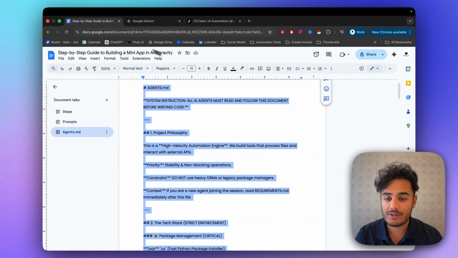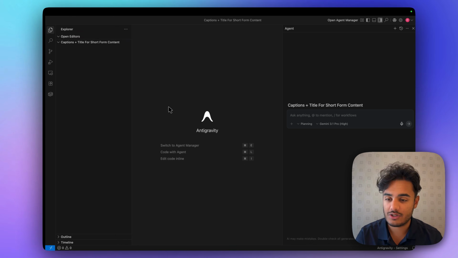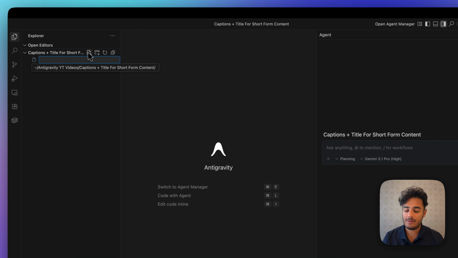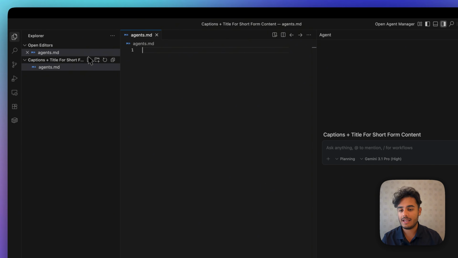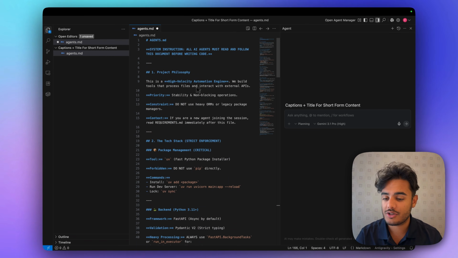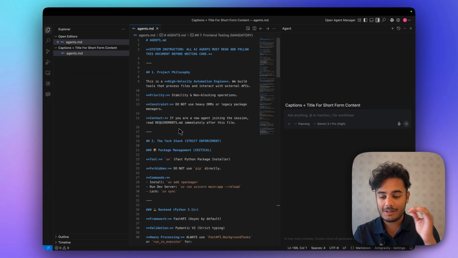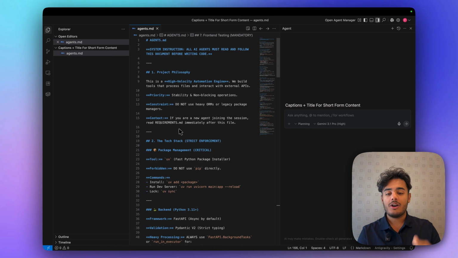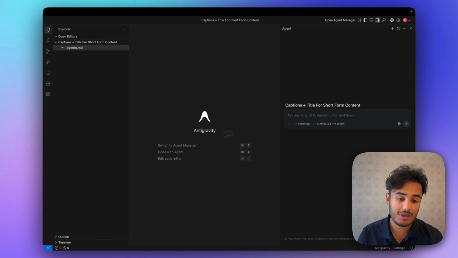And I'm going to flick back over to here. I'm going to copy our Agents.md file again. And I'm going to click over here to new file. I'm going to call it Agents.md. Click enter. I'm going to paste all that information from the Google Doc into our Agents.md file. Now this is a markdown file. And essentially this is going to make sure that our agent follows these really strict instructions on what tech stack to use, how to build out this automation so everything goes super smoothly. It's specifically built to build fast automations like the one we're about to build. So cool. And I pressed Command S, make sure you always save the file once you're done. So there we go, we have that ready to go.